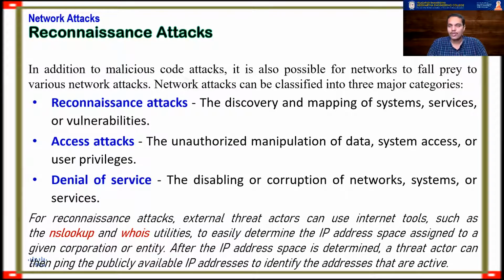And the third one is called DoS attacks, or denial of service attacks. This involves the disabling or corruption of networks, systems, or services. Usually what happens is, we talked about accessibility. We have something called the CIA triad: confidentiality, integrity, and availability. The availability principle says that any system must be available to an authorized individual.